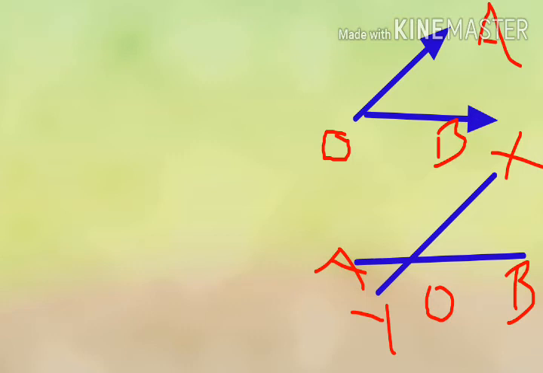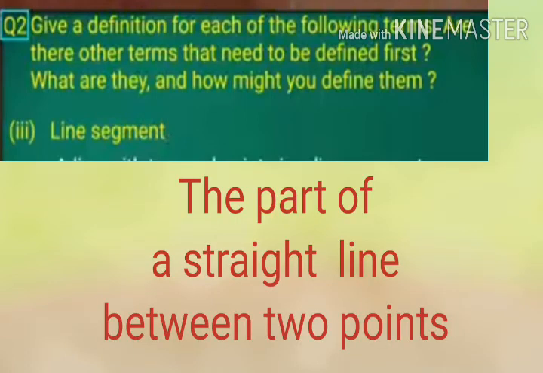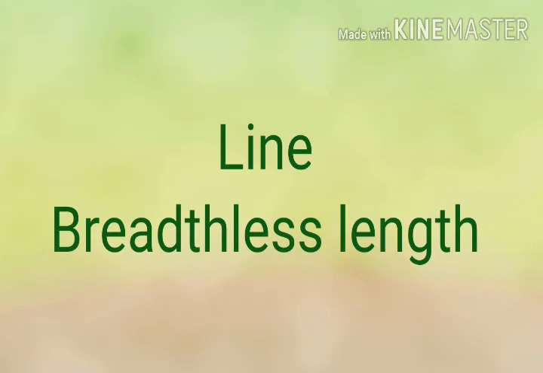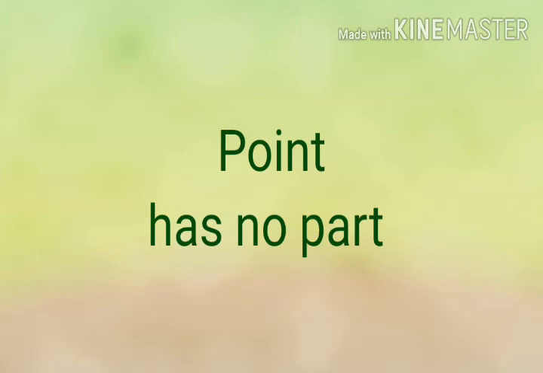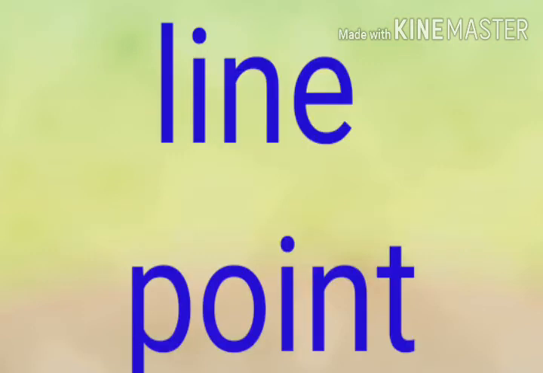Now, the third question is line segment. What is the definition of a line segment? A part of a straight line between two points is called a line segment. So, here point and line need to be defined first. So, what is the definition of a line? A line is a breadthless length. Then a point is that which has no part. Okay. So, from Euclid's definitions, we can write the definitions of line and point.